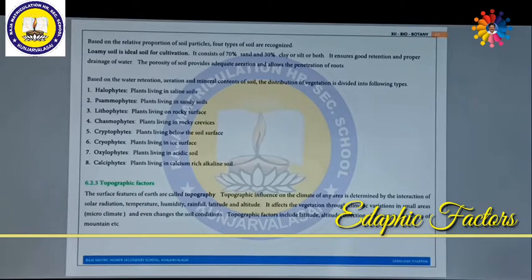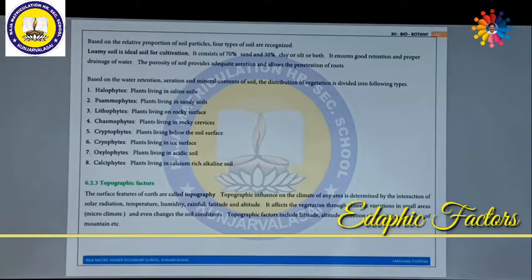Now we are going to see about topographic factors. So far we have discussed soil or pedology. These are various important parts of the plant's life, because the soil profile is most important for plant survival or plant growth. So that's all about the edaphic factor or soil factor.